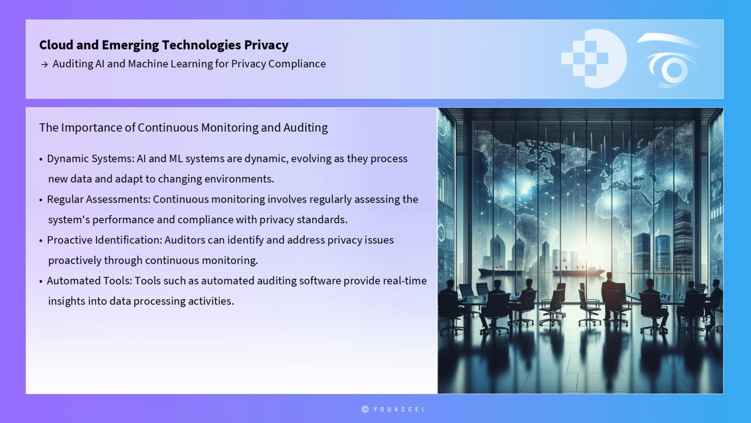The role of continuous monitoring and auditing cannot be overstated. AI and ML systems are dynamic, evolving as they process new data and adapt to changing environments. Continuous monitoring involves regularly assessing the system's performance and compliance with privacy standards, allowing auditors to identify and address privacy issues proactively. Tools such as automated auditing software can assist in this process by providing real-time insights into data processing activities and alerting auditors to potential privacy breaches.